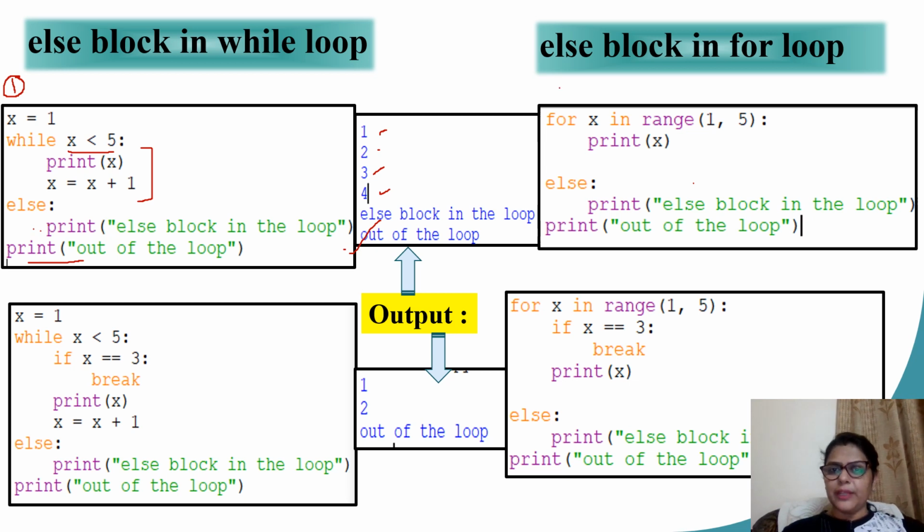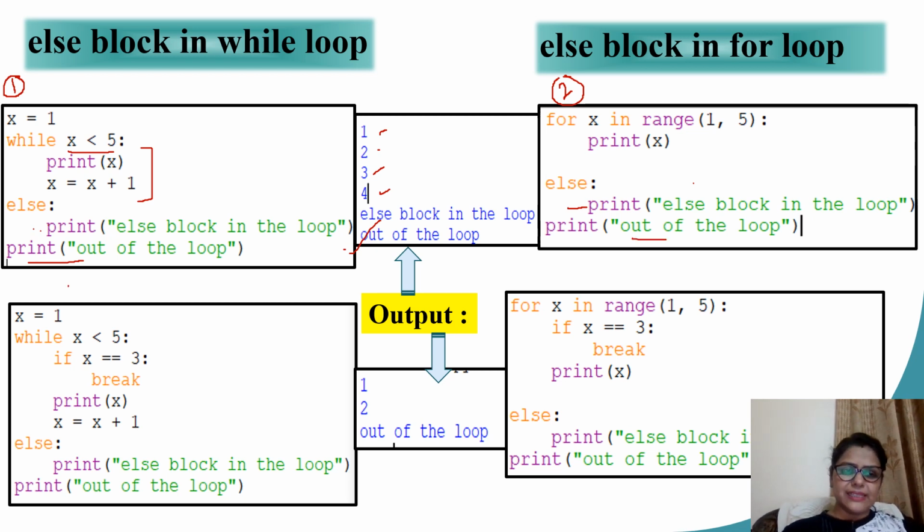The same output can be achieved using the for loop. Here I write for x in range 1, 5. The increment statement is not required. I'm simply printing the value of x. Again, this gives me the same output, value of x 1, 2, 3, 4. Because there is no break statement, I come to the loop else part as well. Else block in the loop and finally printing out of the loop.